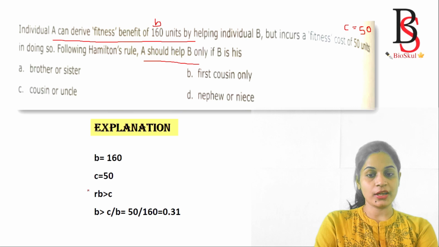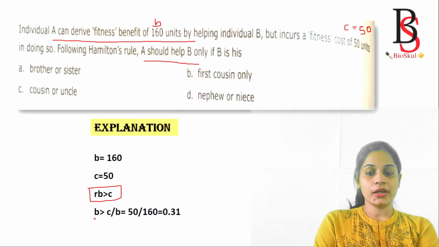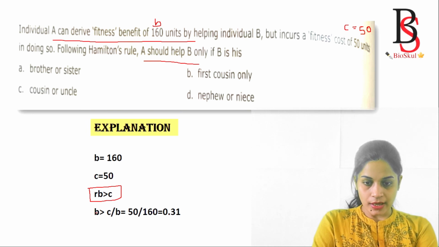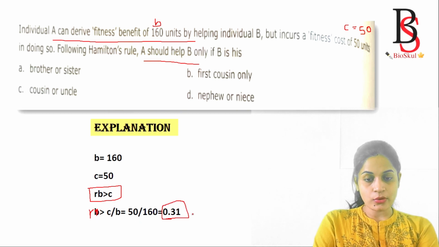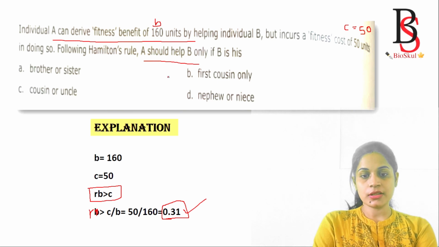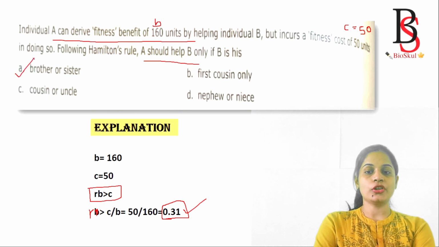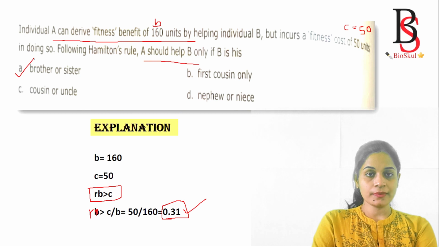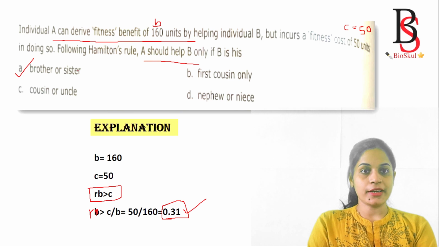So we know Hamilton's formula, and the values of B and C are given. By putting in the values, we get the value of r, sorry, this is not B. So the value of r is greater than C by B, so the r value is greater than 0.31. So in which relatedness is the value greater than 0.31? That is if it is his brother or sister. So option A is the correct answer.